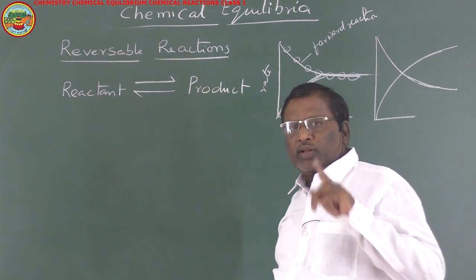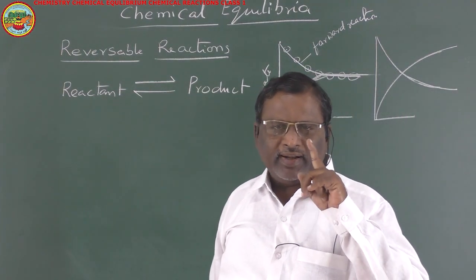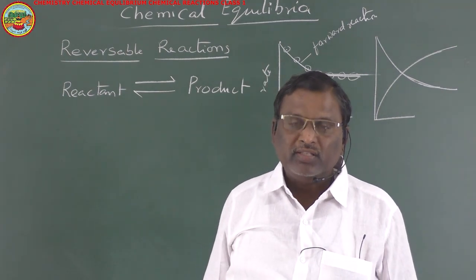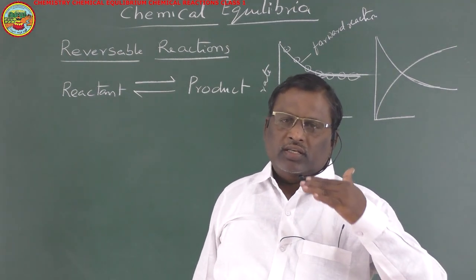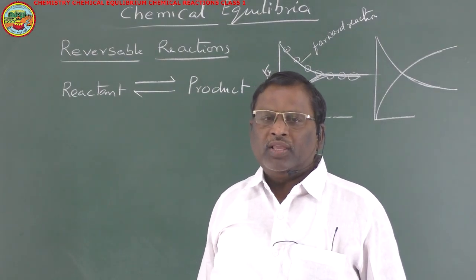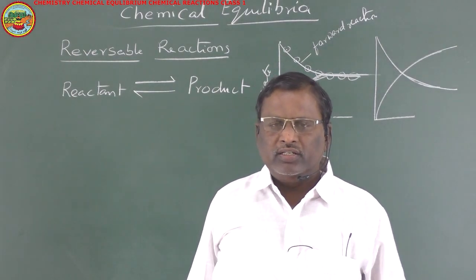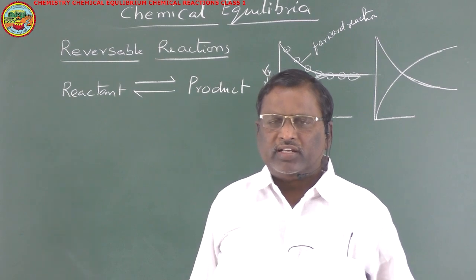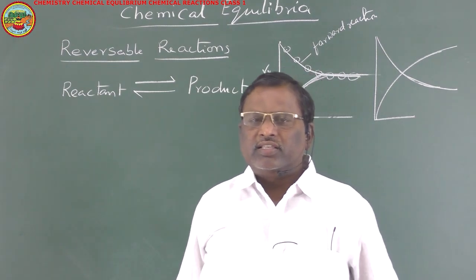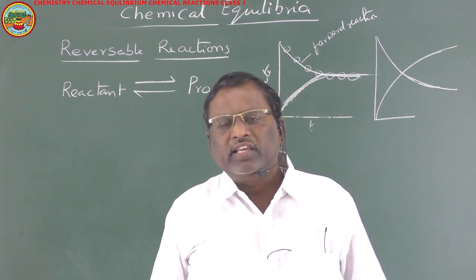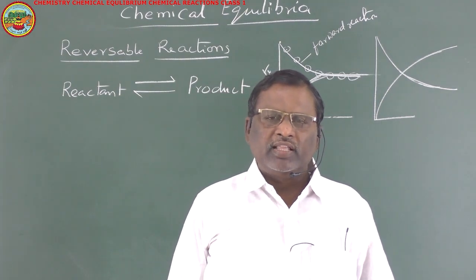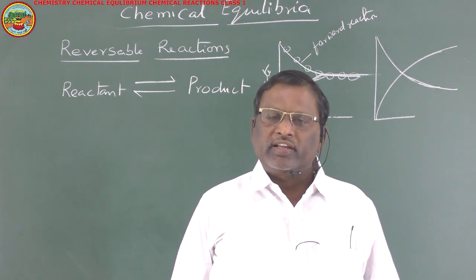So, one important condition to attain equilibrium. Equilibrium means the condition where the rate of forward reaction equals the rate of backward reaction. In such cases, the reaction is said to be in equilibrium.